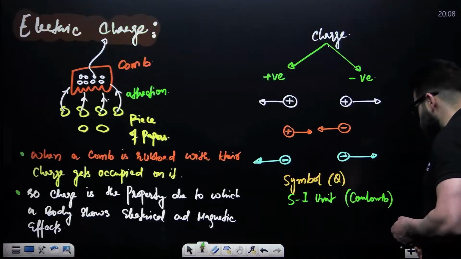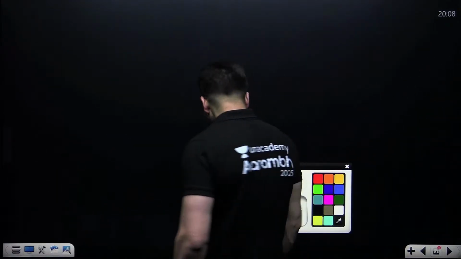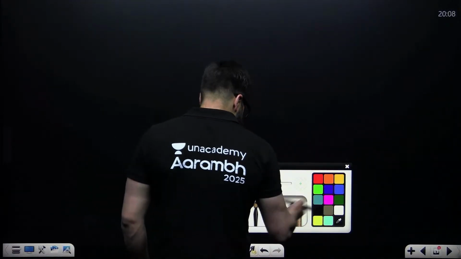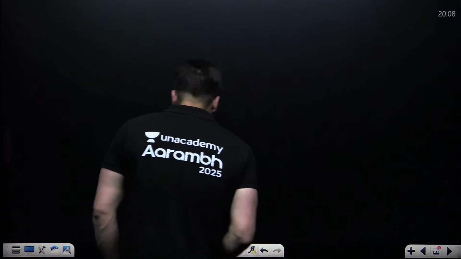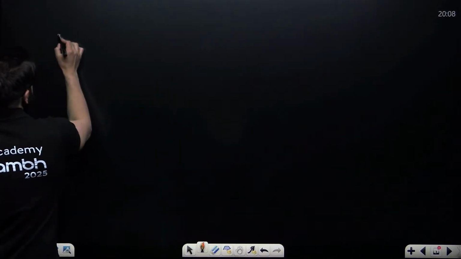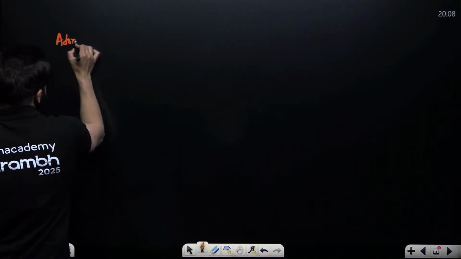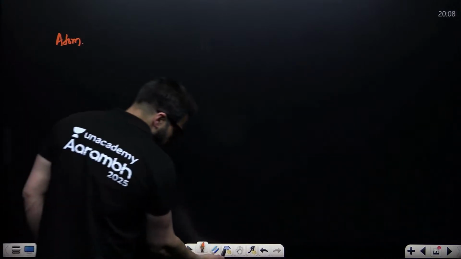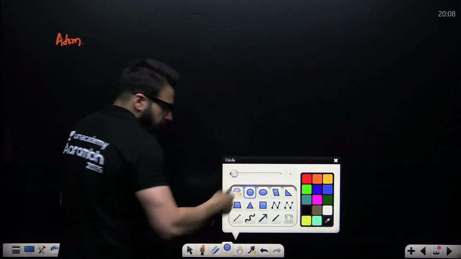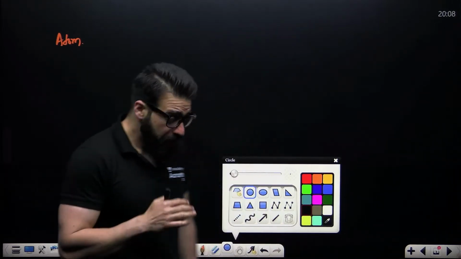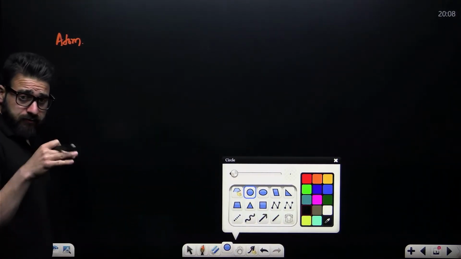Before going further, see guys, when it comes to an atom, please remember this. Everything in this universe is made up of small tiny particles called atoms. This is also made up of atoms. How does an atom actually look like?